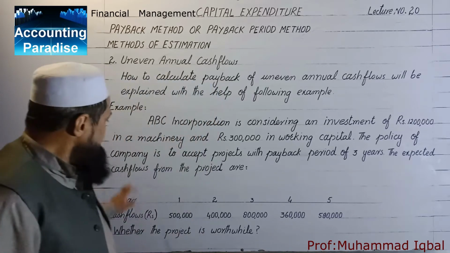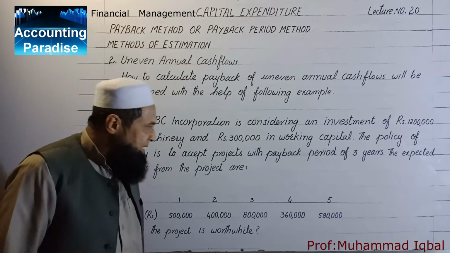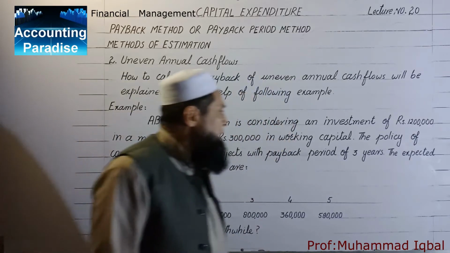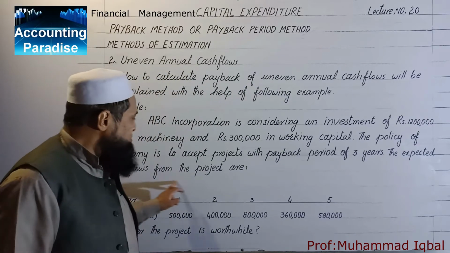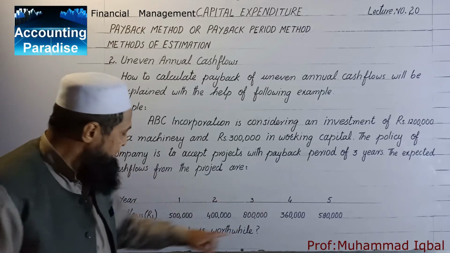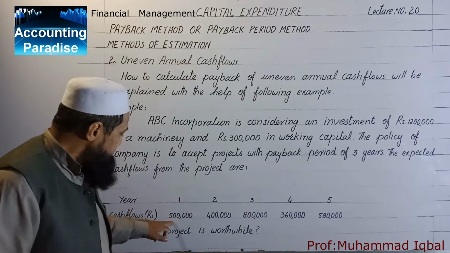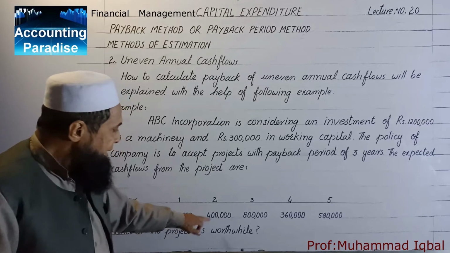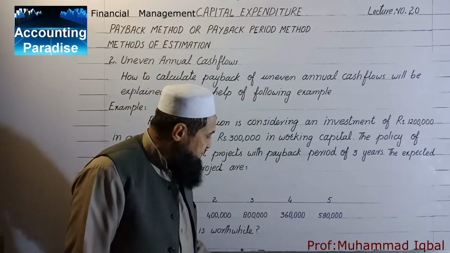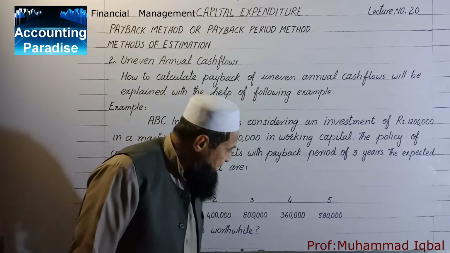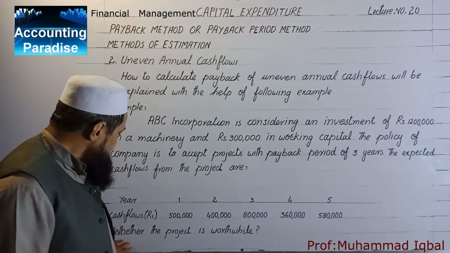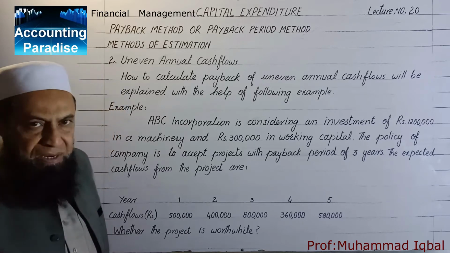The policy of company is to accept projects with payback period of 3 years. The expected cash flows from the projects are year 1, 5 lakhs, year 2, 4 lakhs, in year 3, 8 lakhs, in year 4, 3 lakhs 60,000, in year 5, 5 lakhs 80,000. The required is whether the project is worthwhile.